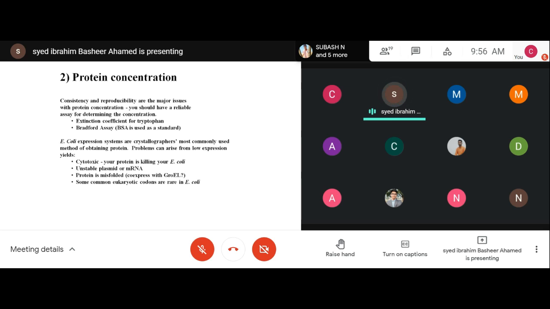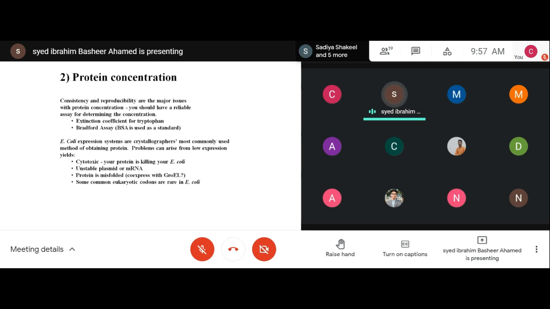All these things depend upon the nature of the protein, how it is packing, how it is attaining a supersaturation condition. It depends upon the protein. So generally people will start from 10 milligram per ml concentration, and then finally they will attain a suitable concentration where the protein is not precipitating.